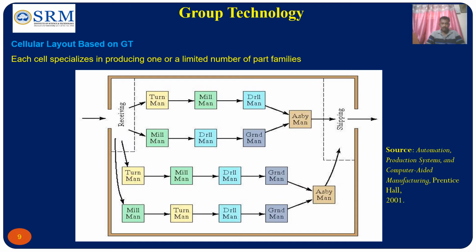In this case, you can see a pleasant environment is created, where the shipping end and the receiving end are at different ends. The material comes in at one end, and the finished goods go out at the other end. The parts, based on the part families, are processed in one layout. Another part having different attributes will be processed in another cell simultaneously, so that the unnecessary switchover time, waiting time, and idle time are all reduced. You can see how the machine cells are arranged together in the form of a cellular layout.